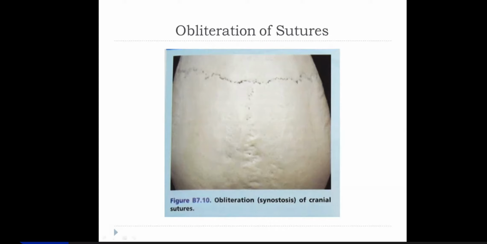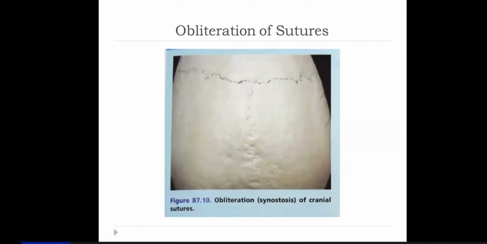Now about obliteration of these sutures, you know that the cranial wall flat bones have sutures. They are fibrous type of joints. In a neonate, in a newborn, these sutures are not obliterated, and the reason is they facilitate parturition by slightly overlapping.